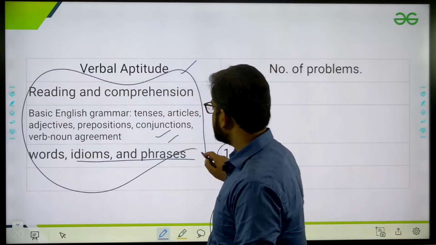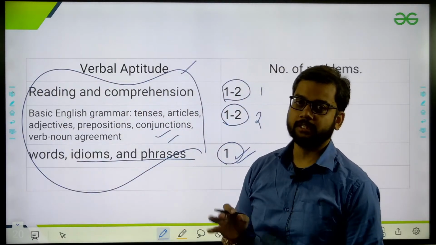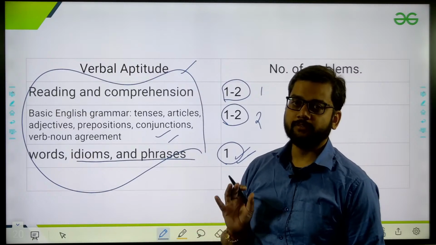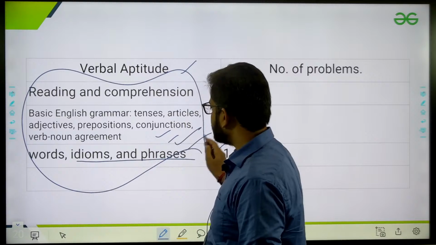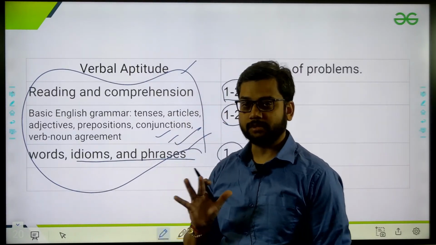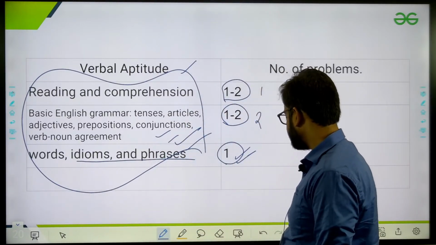You can get all of this through this whole section. Just do one thing: 15 to 20 minutes, just read the newspaper. That's it. Learn 5 to 10 words on a daily basis. That's it. You can easily cover this whole thing. 5 marks, you can easily cover 5 marks.